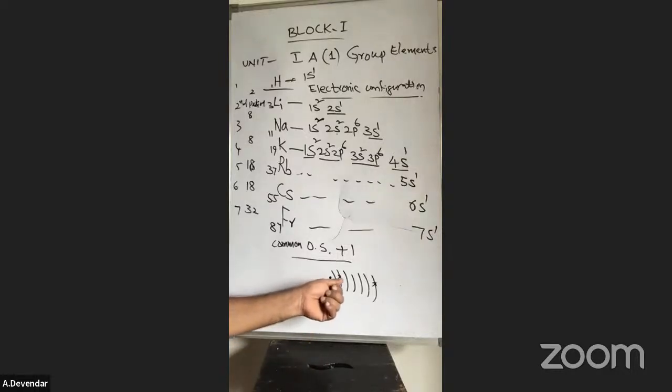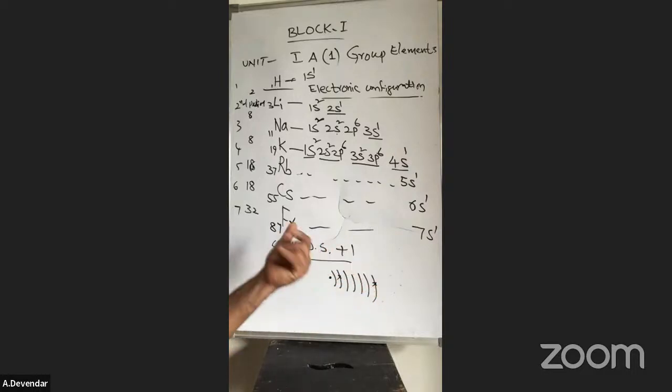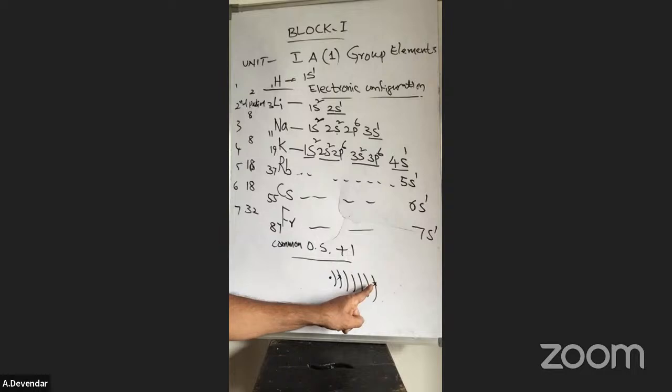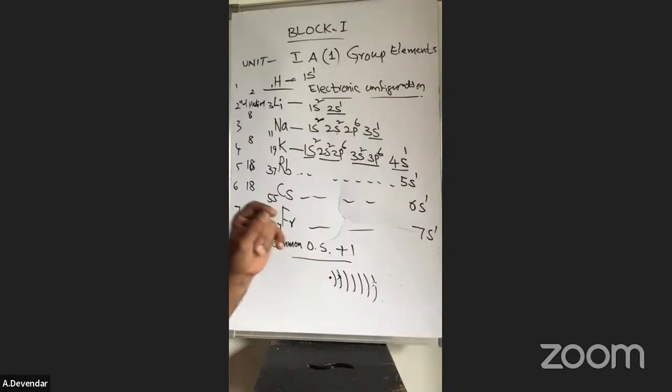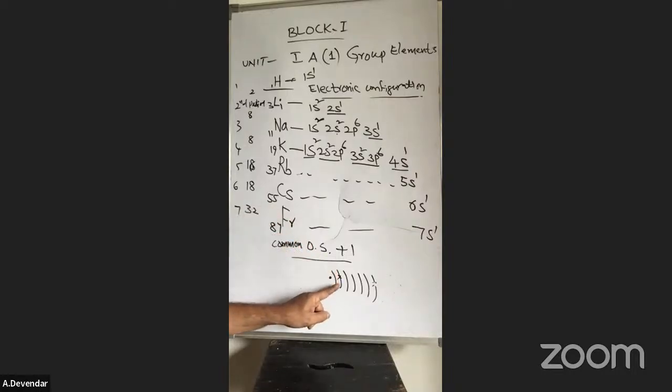Proton means plus, electron means minus. It will be attracted. It is attracting. But here there is a very far distance, so the attraction is not that much. So you can easily remove this electron. Easily removing the electron means the amount of energy is very less. But to remove this electron, we require some amount of extra energy. So the ionization energy decreases from top to bottom.